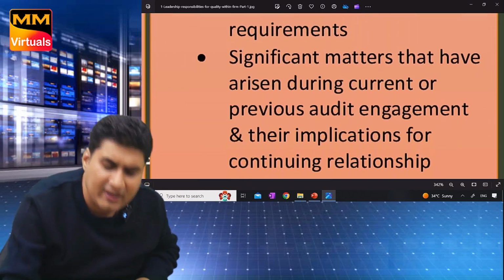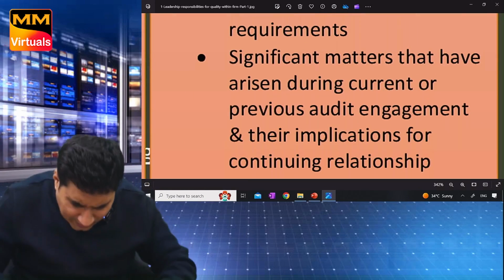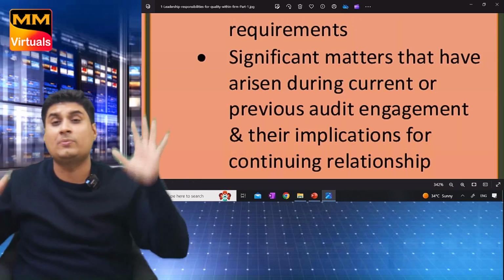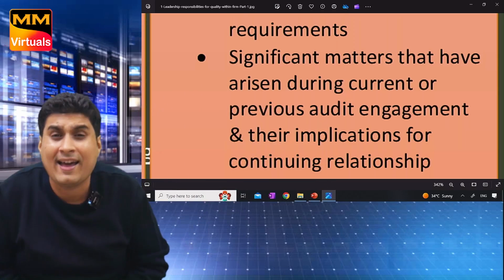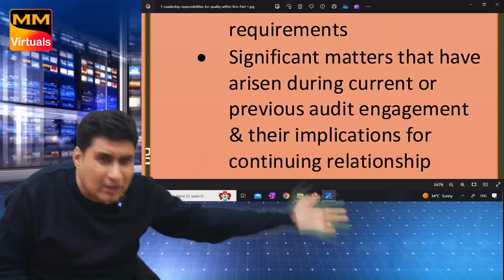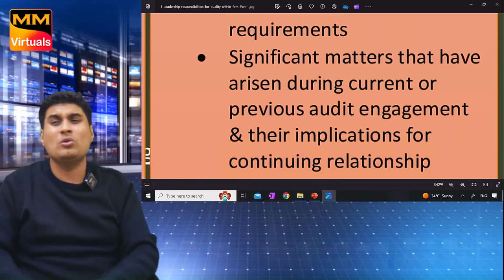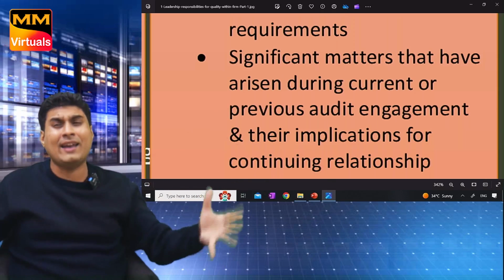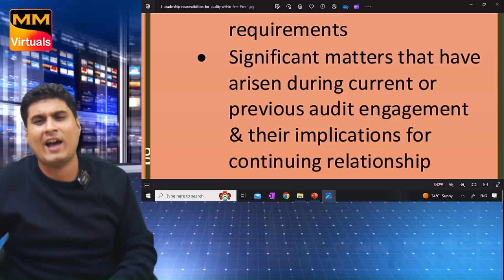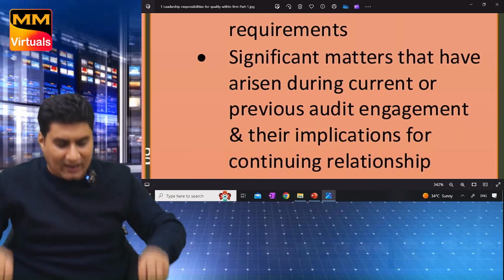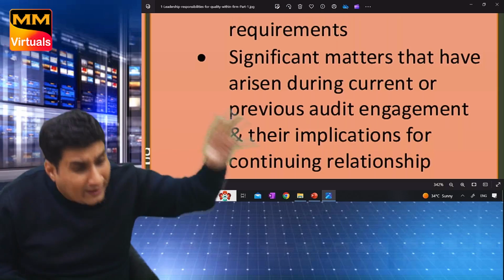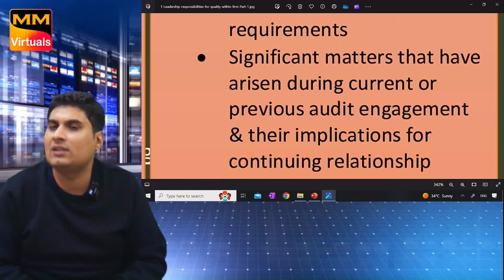Last, significant matters that have arisen during current or past audit and their implication on continuing engagement. Last year, what issues were there? Last year, two auditors had left. Last year, they had not filed the balance sheet with ROC. Don't do such an audit. Why do you want to go somewhere where you know you are going to die? Two auditors have left, why are you accepting? And their implication on continuing engagement.